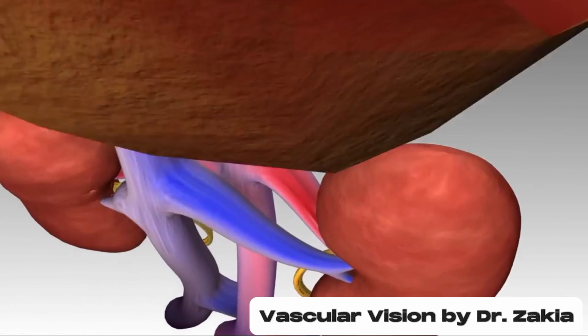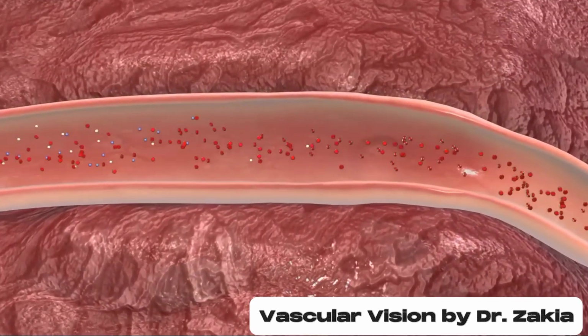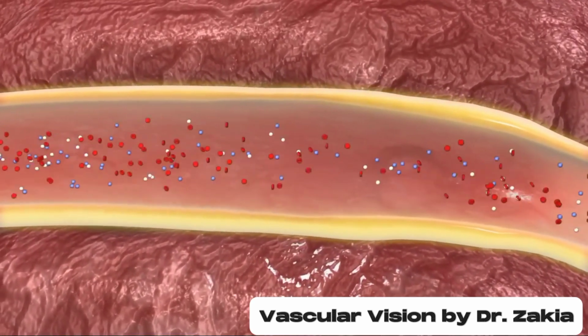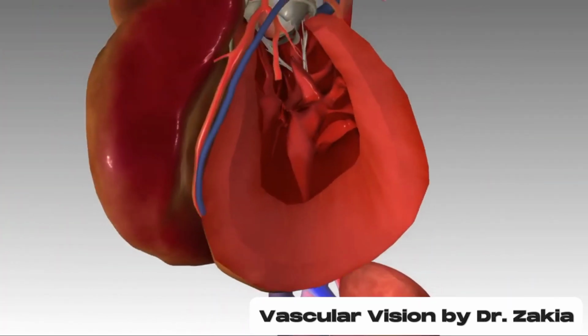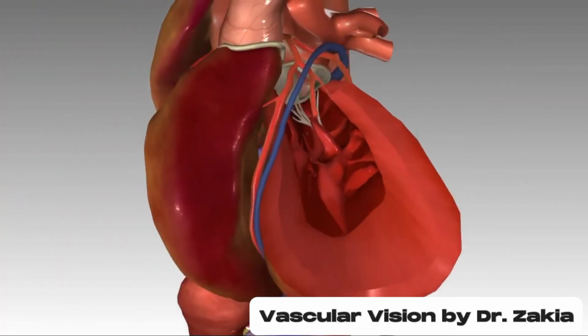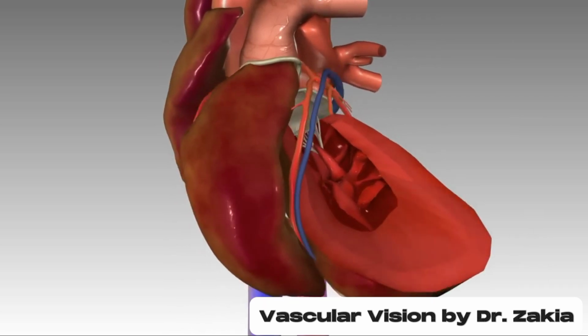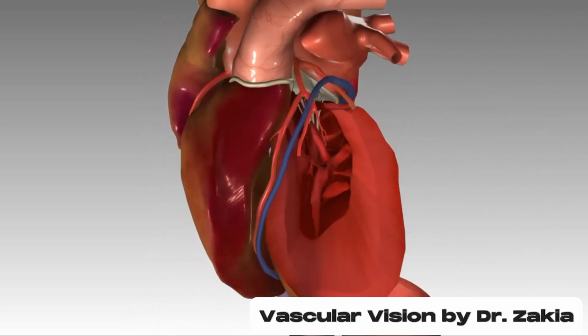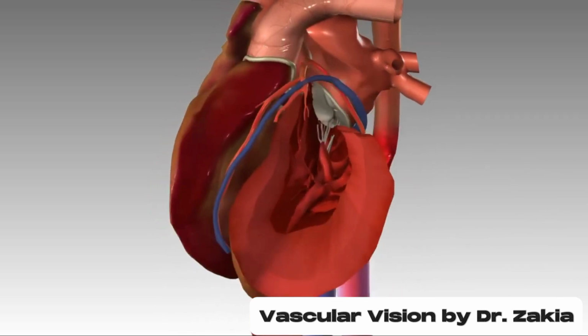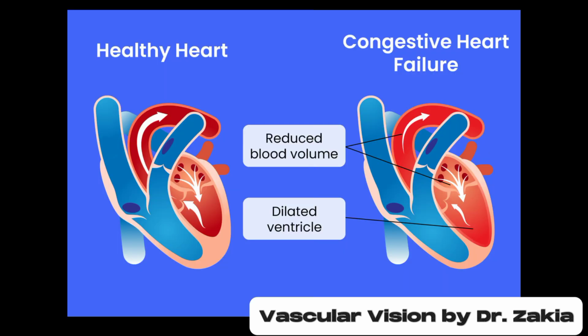Additionally, cardiomyopathy, which refers to the weakening or thickening of the heart muscle, can contribute to CHF. Lifestyle factors such as excessive alcohol consumption, obesity, and smoking can also increase the risk. Lastly, other conditions like diabetes, infections, and thyroid problems can also affect heart function.